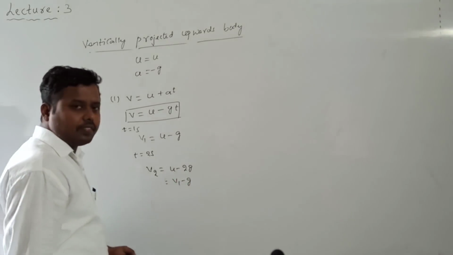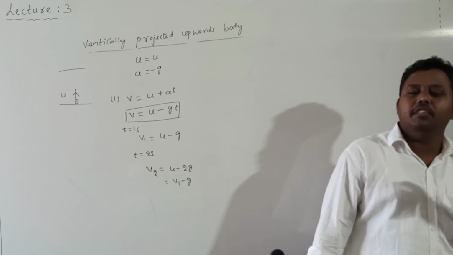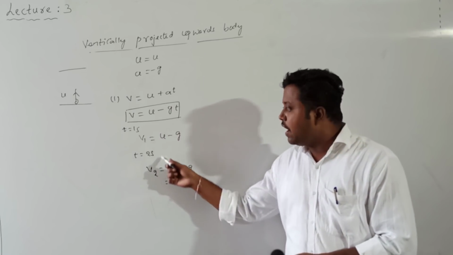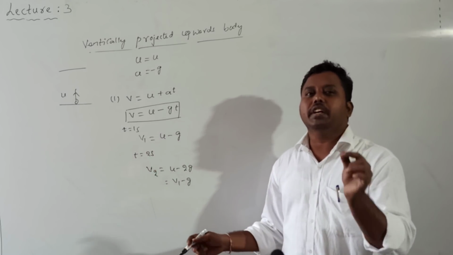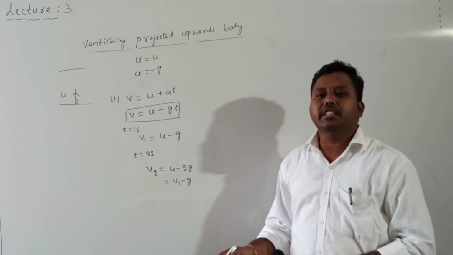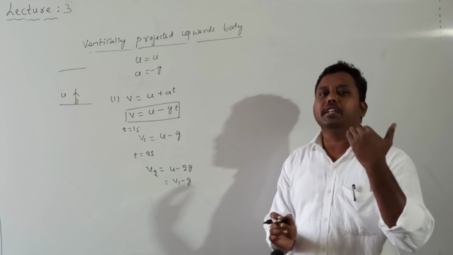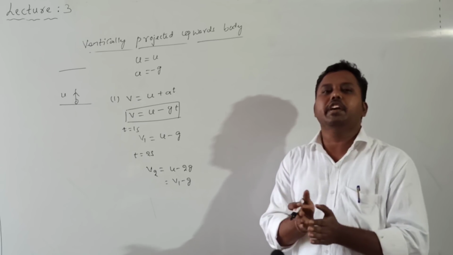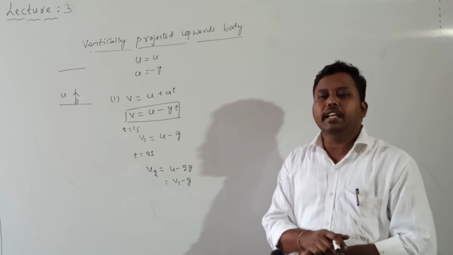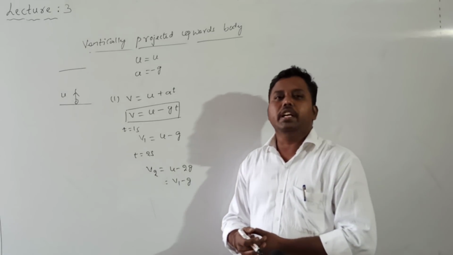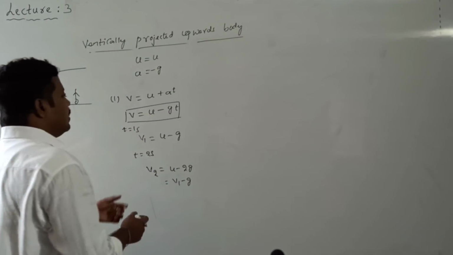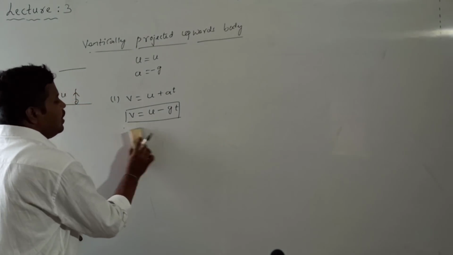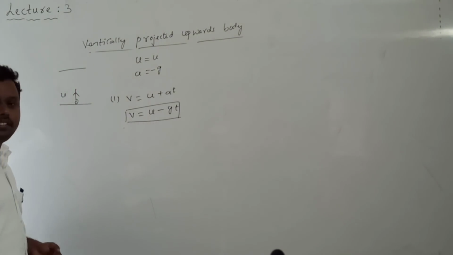What does it mean? For a body projected vertically upward, the velocity every second decreases by g units. If the velocity of the vertically projected body at the nth second of its journey is v, then the velocity at the n plus 1 second is v - g, and at the n minus 1 second it is v + g. So with time the velocity decreases for a vertically projected upward body. The conclusion is that velocity decreases with time by g units each second.